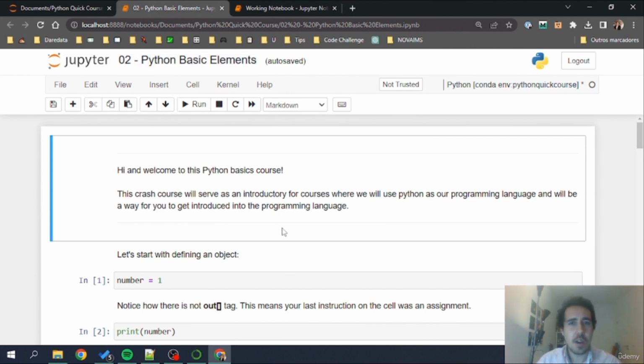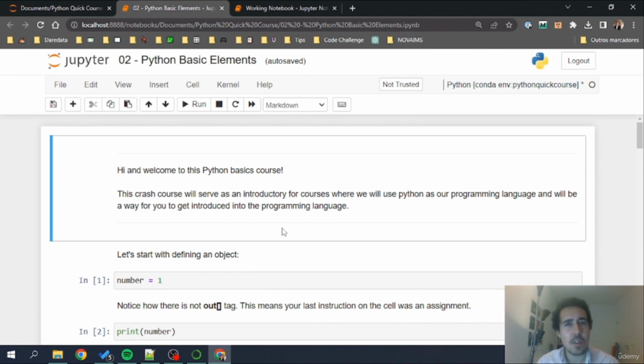Now, Python is divided into objects, and we'll understand what this means in a moment. But for now, let's consider, in rough simplification, that objects have a specific type, a specific data type, and that data type is what enables us to apply certain types of operations to those objects.